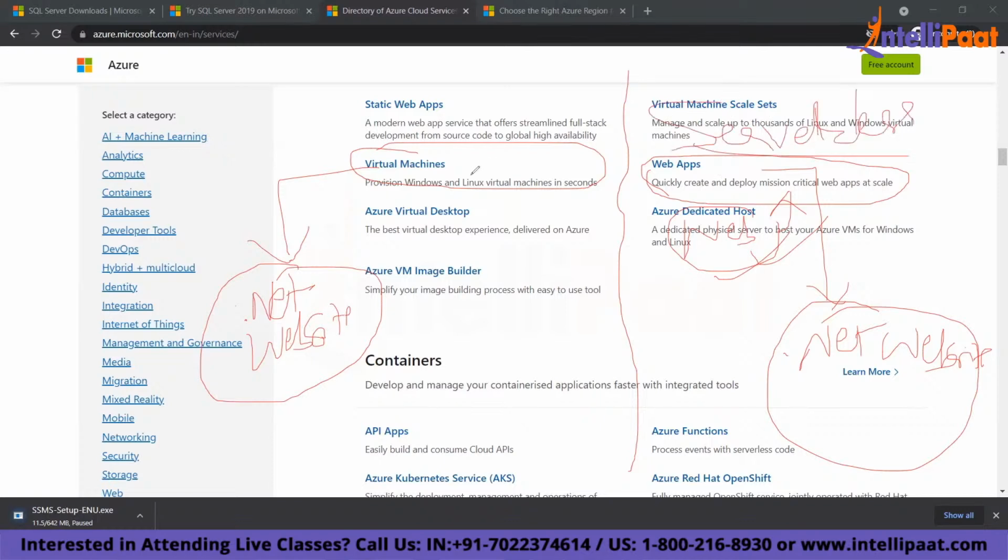In IaaS, you need to create a VM, create a VNet, define a subnet, create a website, run the website, set up IIS, and take care of everything. But here, nothing. You go, choose the website, select the framework and your runtime, and your OS will be taken care of by the cloud provider.